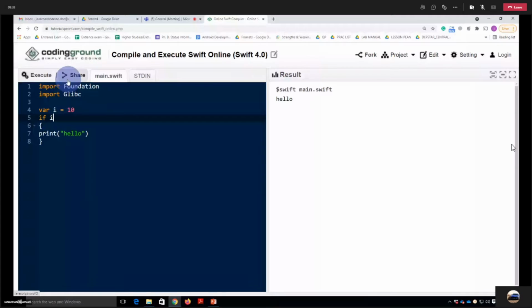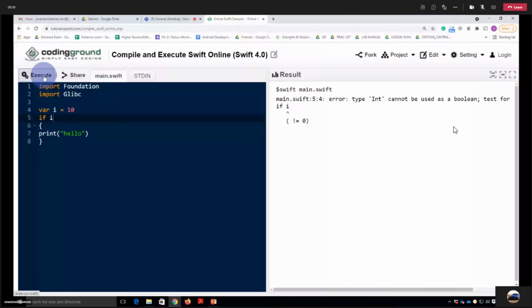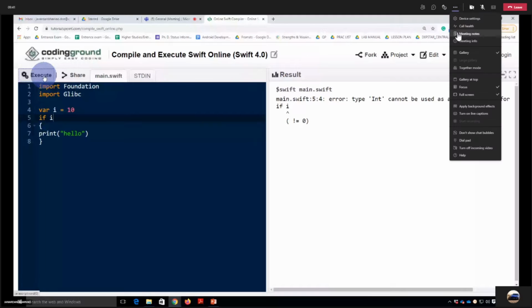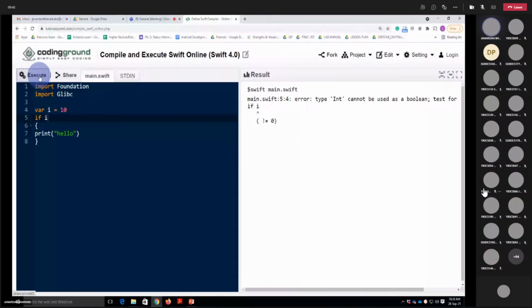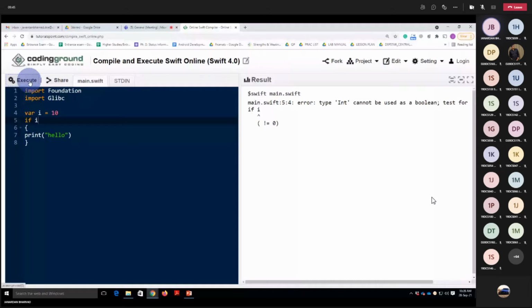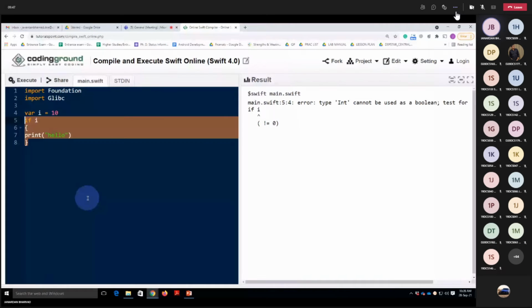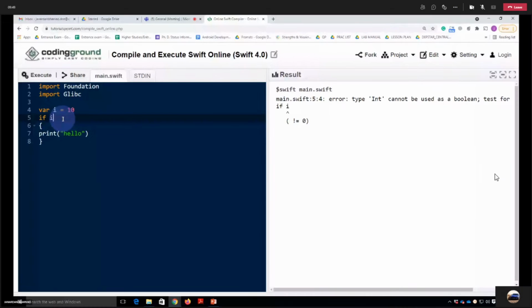The reason is that in an if condition, it is mandatory to have some Boolean type of data, either true or false. You cannot give it like this. Means the condition has to return either true or false. So that's why you can see the error: type Int cannot be used as a Boolean.